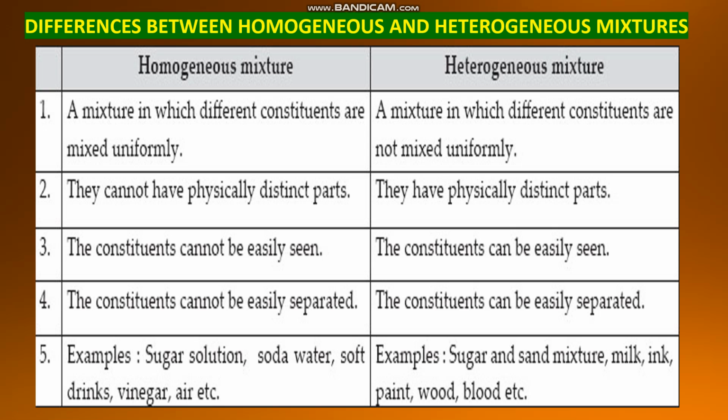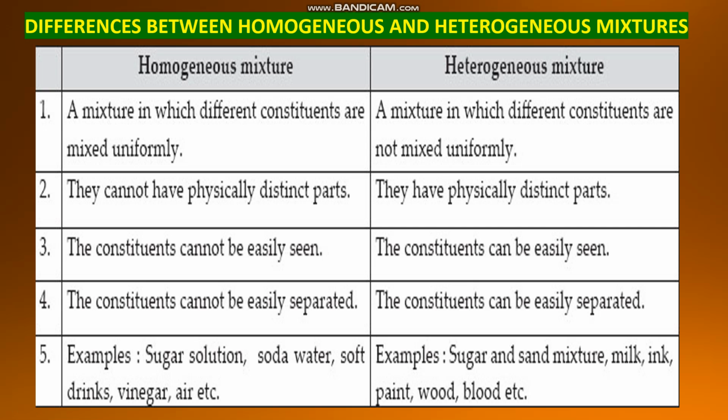So once again, let us see what are the differences between homogeneous and heterogeneous mixtures. A mixture in which different constituents are mixed uniformly, they are called the homogeneous mixture. A mixture in which different constituents are not mixed uniformly are called heterogeneous mixtures. Homogeneous mixture, they cannot have physically distinct parts. Heterogeneous mixtures have physically distinct parts.